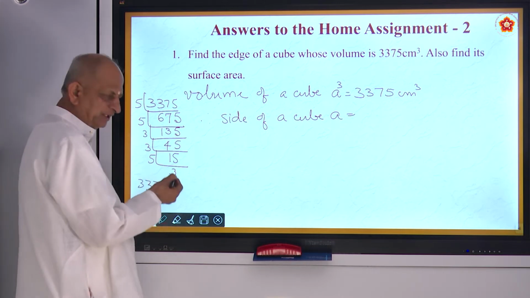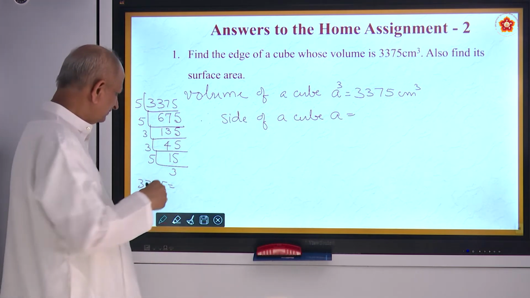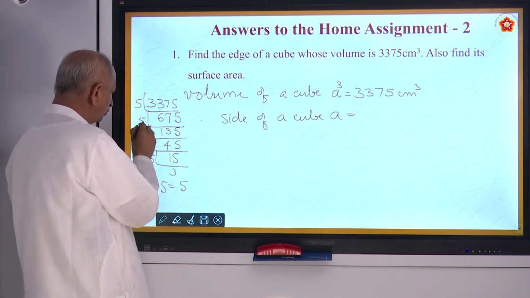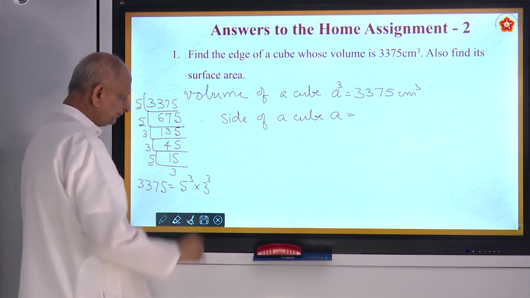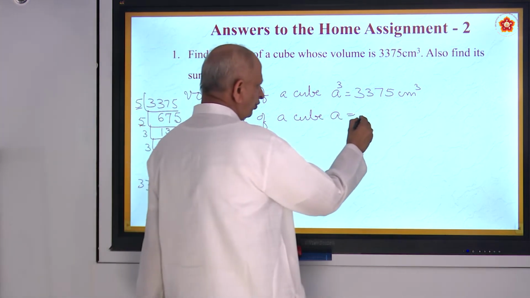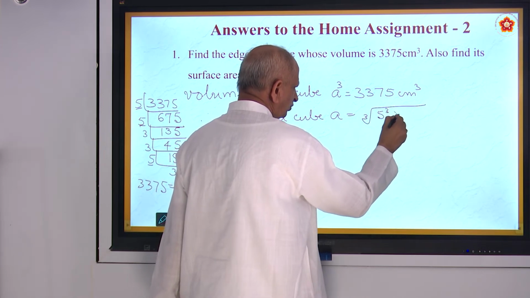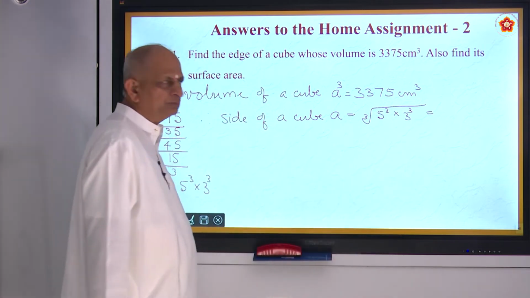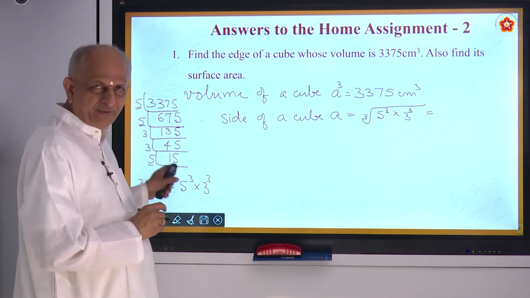is equal to, you have studied this in a previous class. This method is called factorization. This is 5, how many times? 1, 2, 3. So 5 cube into 3 cube. So the cube root of 5 cube into 3 cube, 5 cube means 5 into 5 into 5.